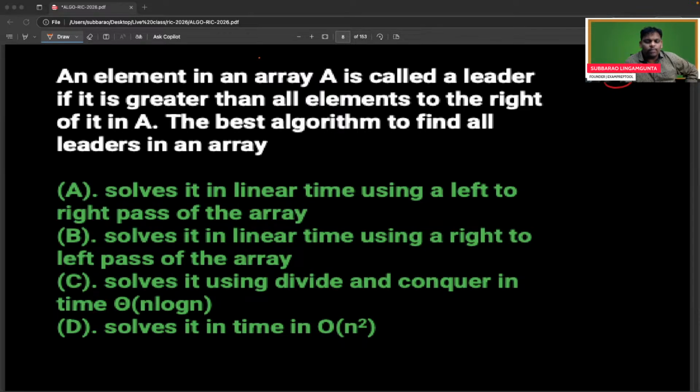Of course, there may be. See, an element in an array A is called a leader if it is greater than all elements to the right of it in A. If it is greater than all the elements which are there on the right hand side. The best algorithm to find all leaders in an array.